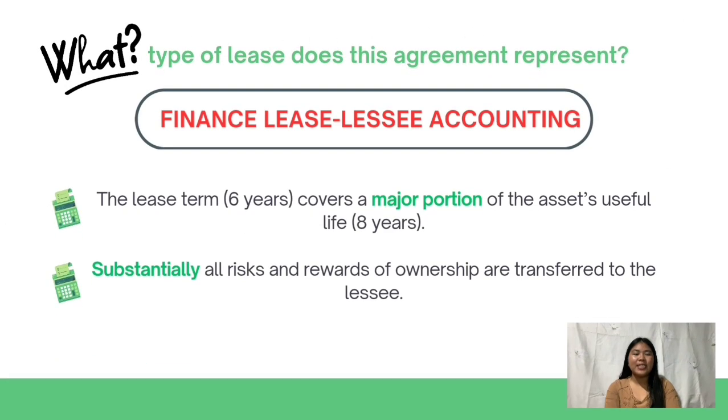At this juncture, let's analyze the agreement. First, let's classify the type of lease. Upon considering the lease term, which is 6 years, it covers a major portion of the asset's useful life. Also, substantially all risks and rewards of ownership are transferred to the lessee. Thus, we can say that the agreement represents a finance lease under lessee accounting.